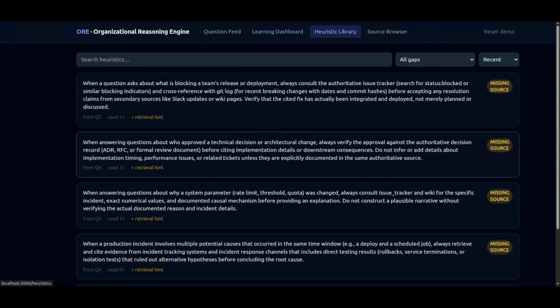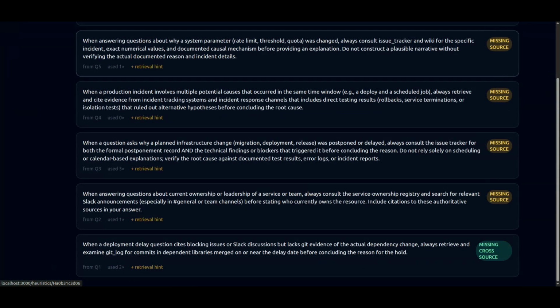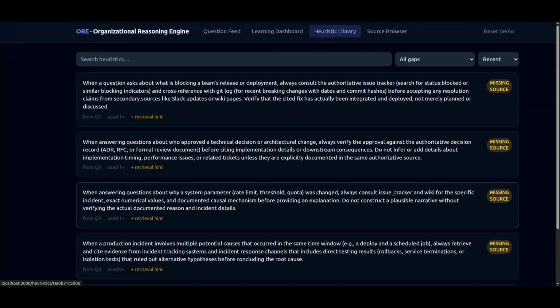And here is the heuristic library, which is getting created at every question prompt, and this will serve as the most dense knowledge source for the entire application in the future.